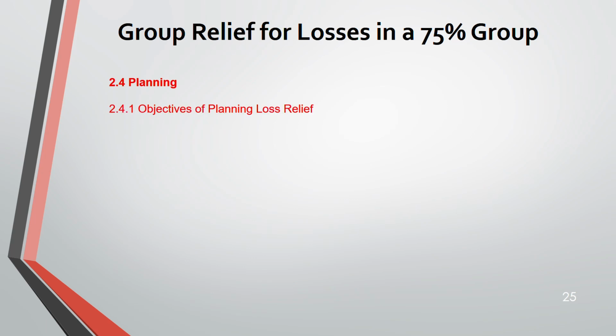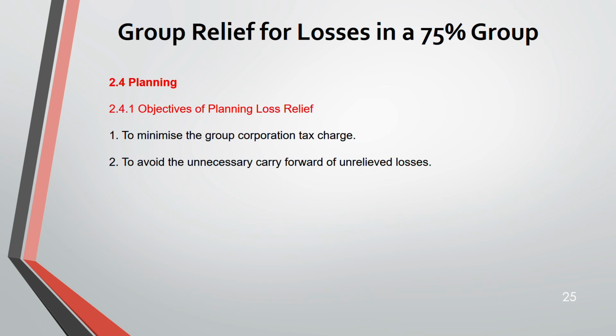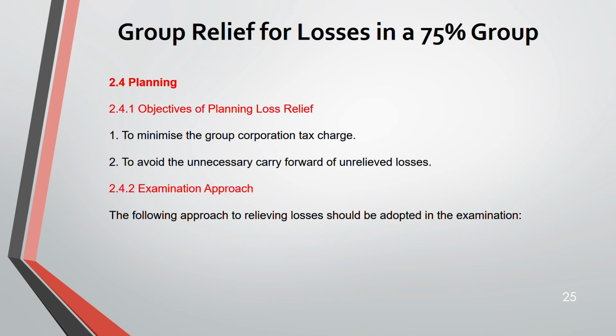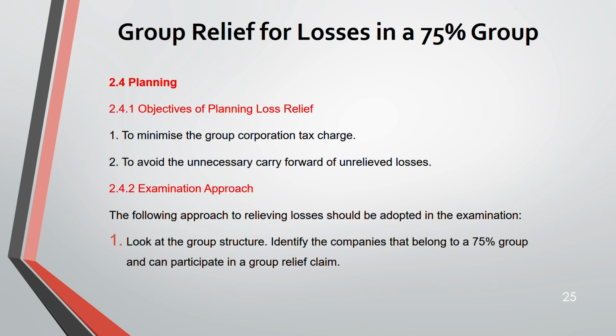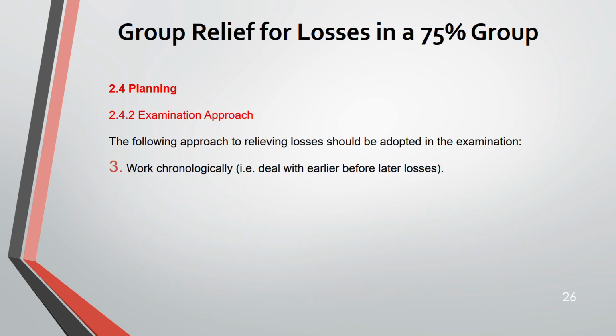Now, planning. What are the objectives of planning loss relief? One, to minimize the group corporation tax charge. Two, to avoid unnecessary carry forward of unrelieved losses. So now the examination approach. This is the approach you have to use in your exam when you're solving group relief. One, look at the group structure. First, identify the companies that belong to a 75% group and who can participate in group relief. Very important. Two, once identified, identify trading and other losses given in the question. Then three, work chronologically. Deal with the earlier losses before the later losses.